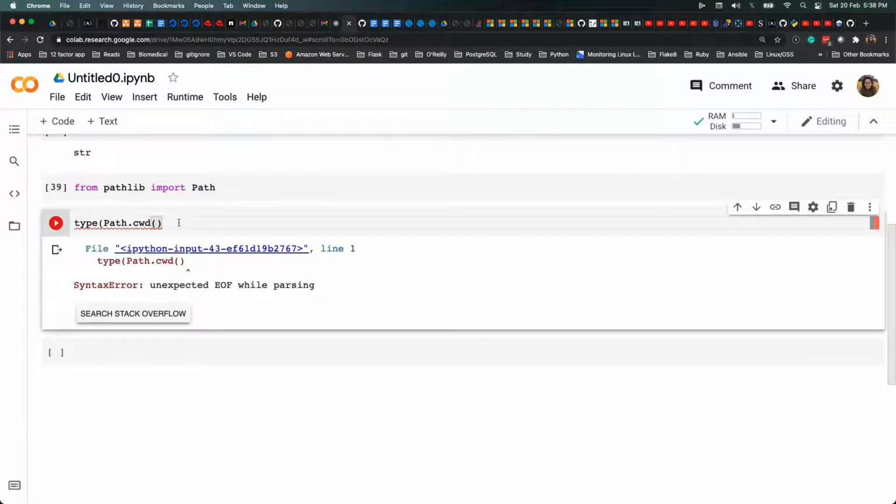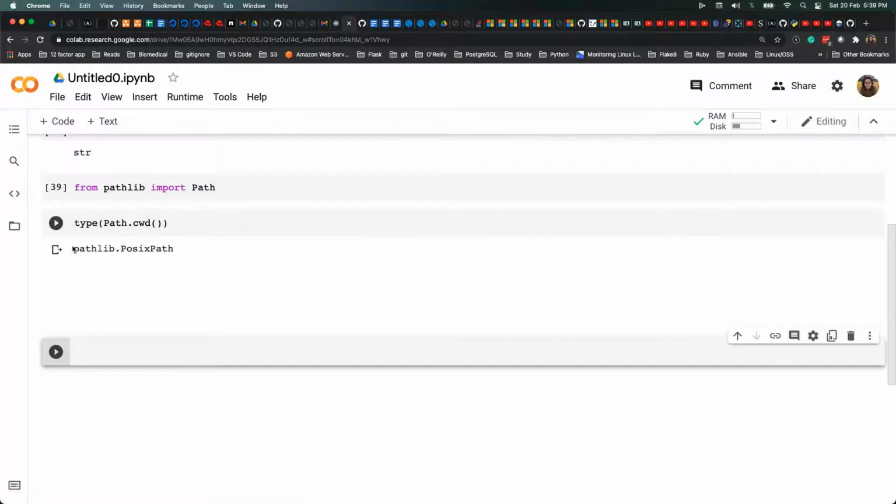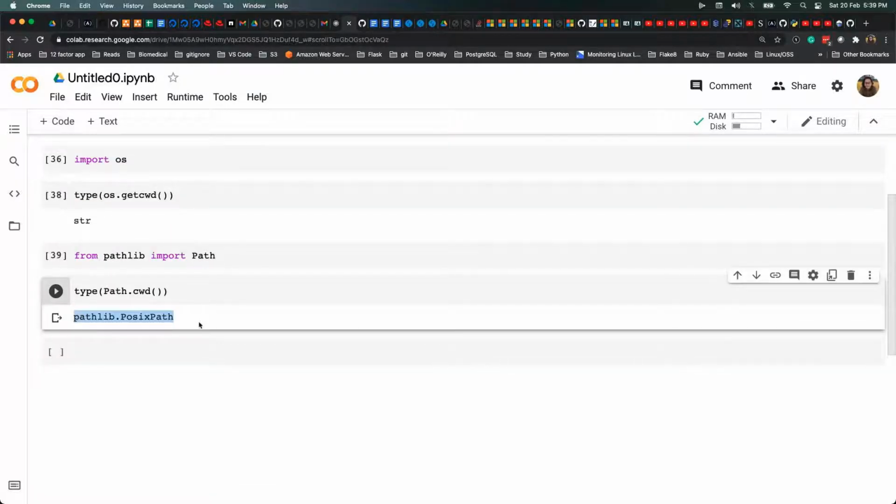Next, what is wrong here? Okay. So it says pathlib.PosixPath, as I showed you. So this is the object.